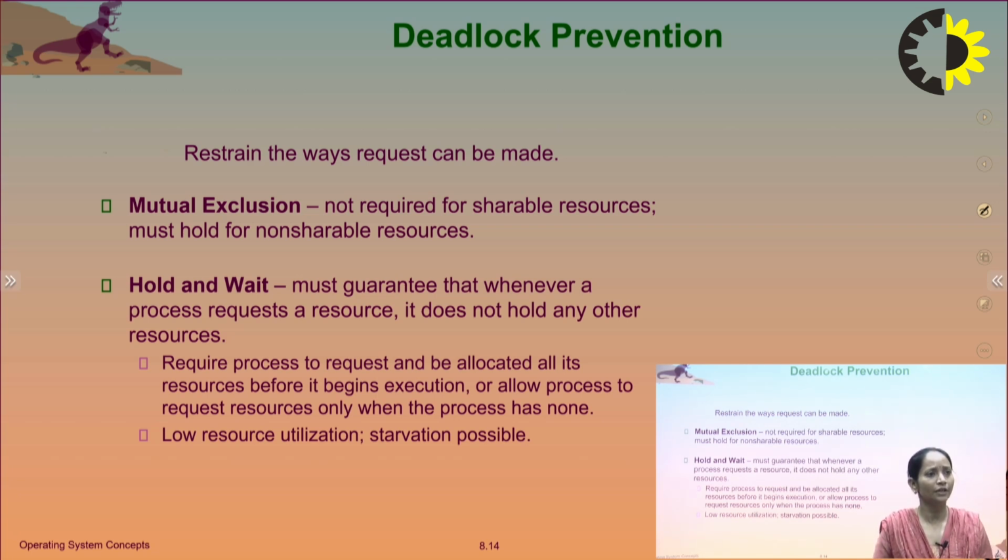The hold and wait condition must guarantee that whenever a process requests a resource, it does not hold any other resource. Require the process to request and be allocated all its resources before it begins execution, or allow the process to request resources only when it has none. Low resource utilization or starvation is possible.